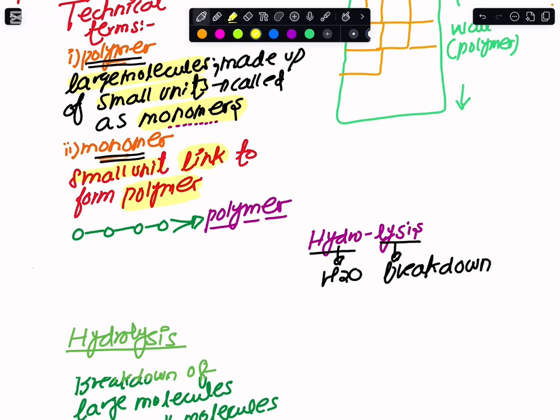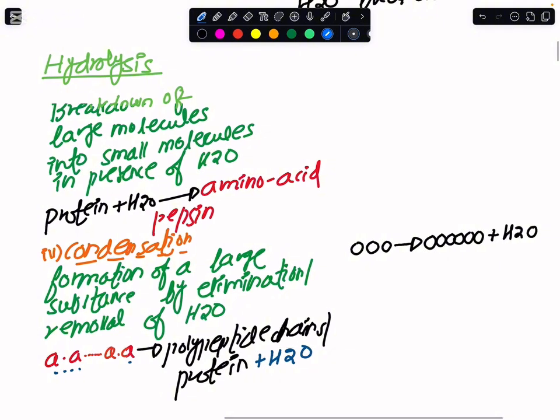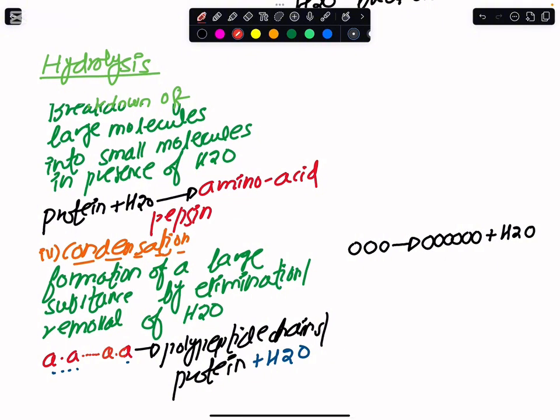Okay, so you see here I have the monomer, here I have the monomer and the monomer, and in between the monomers we would have some attractive forces, and as a result of that we would end up making the polymer. Moving onward, we have another two terms that we are supposed to have an idea of, and the first word is hydrolysis.